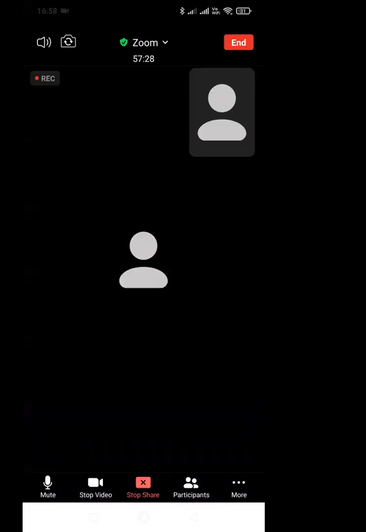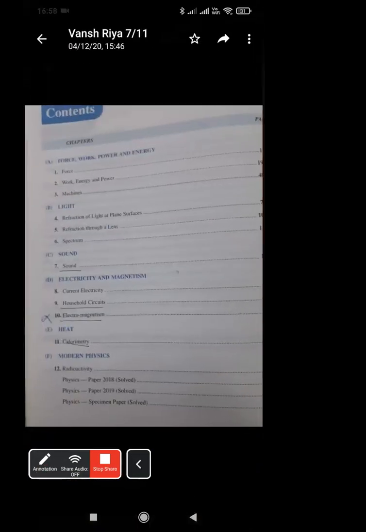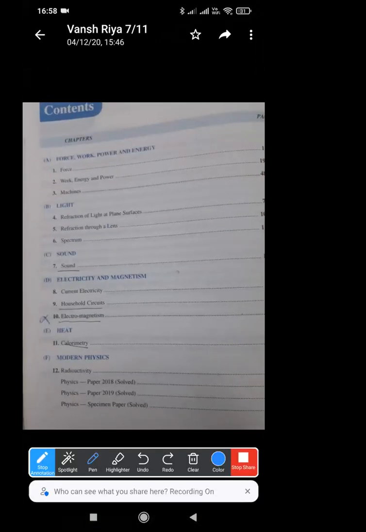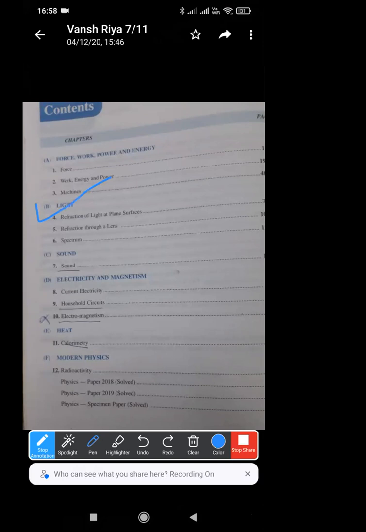I think you have force, work, power, energy done. No, sir. Spectrum is done. Okay. I have this image of your book. This part is done, right? Yes, sir. Light part is done. Spectrum is also done, right? Yes, sir. Now do we need to start with sound or force?